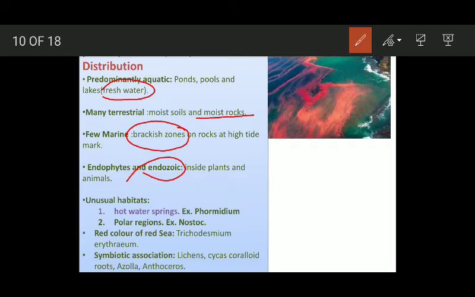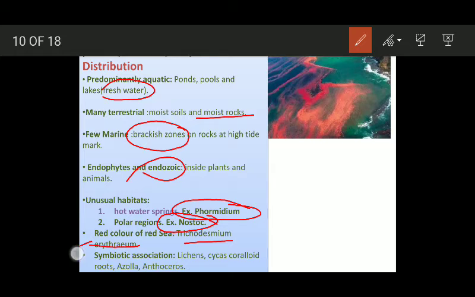They are also found in some unusual habitats like hot water springs, example is Phormidium, and polar regions, example is Nostoc. And you can see the red color of the Red Sea. It is because of a blue-green algae known as Trichodesmium erythraeum. It is found in the Red Sea, and the Red Sea gets its color because of the red color of Trichodesmium erythraeum. It is red colored.